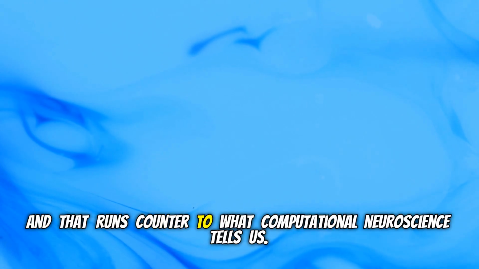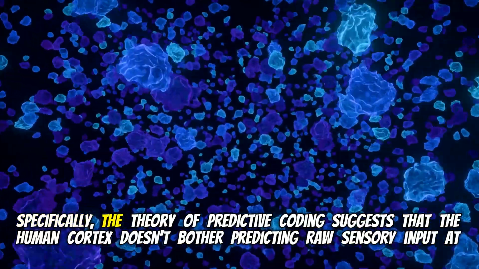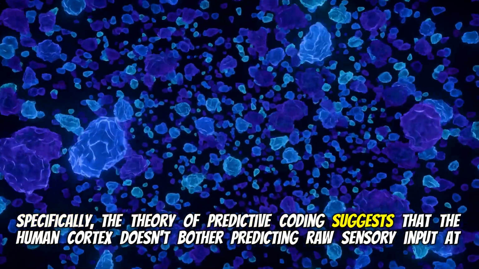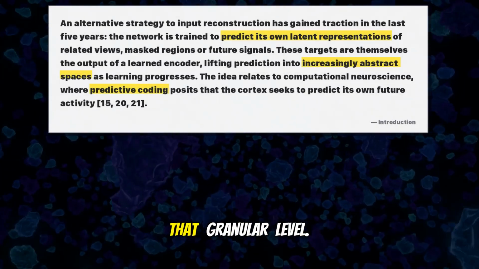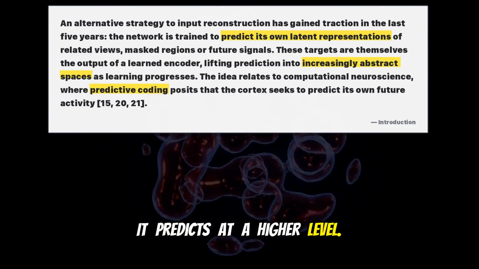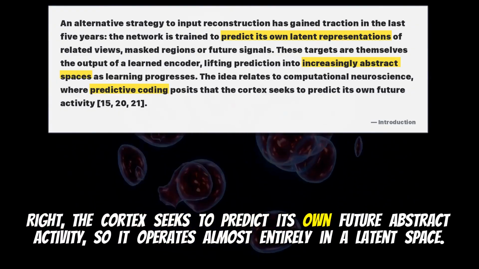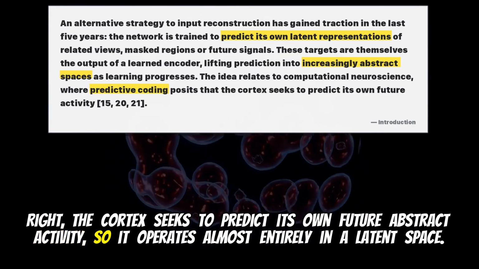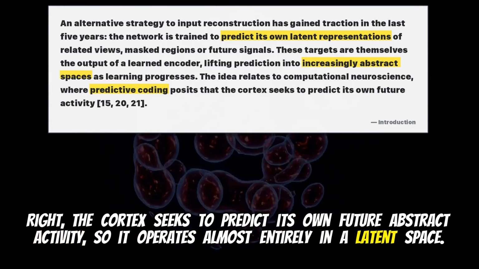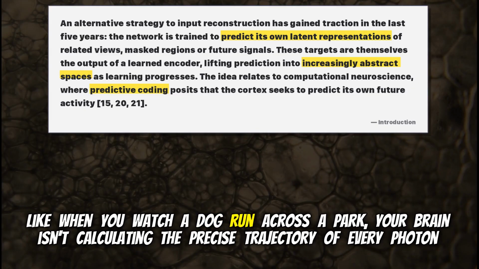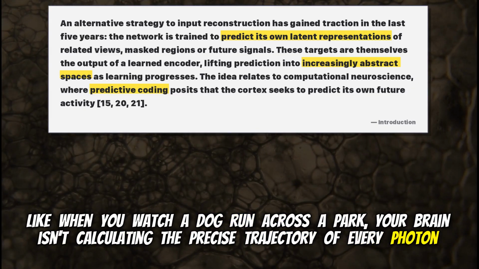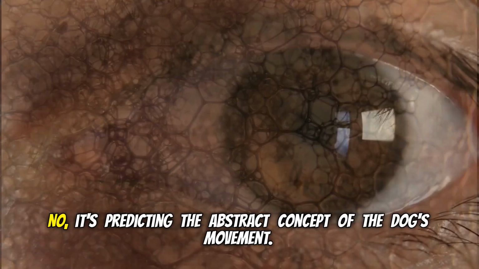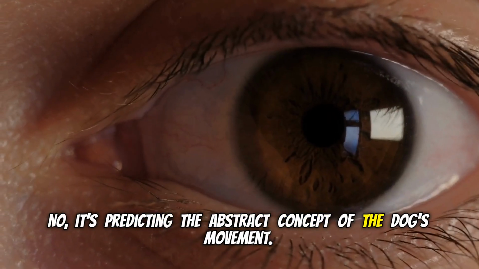And that runs counter to what computational neuroscience tells us. Specifically, the theory of predictive coding suggests that the human cortex doesn't bother predicting raw sensory input at that granular level. It predicts at a higher level. Right. The cortex seeks to predict its own future abstract activity, so it operates almost entirely in a latent space. Like when you watch a dog run across a park, your brain isn't calculating the precise trajectory of every photon hitting your retina. No, of course not. It's predicting the abstract concept of the dog's movement.